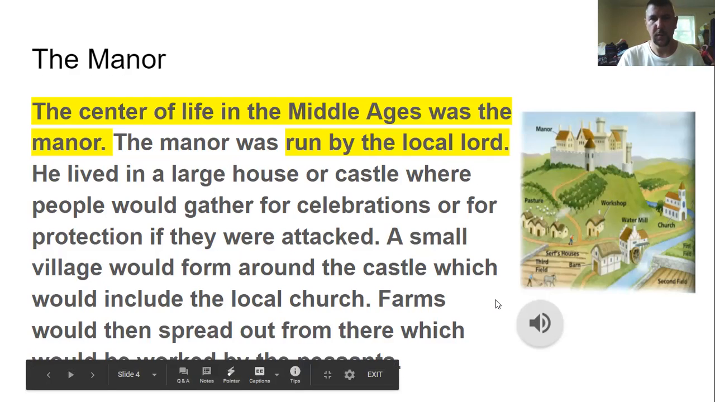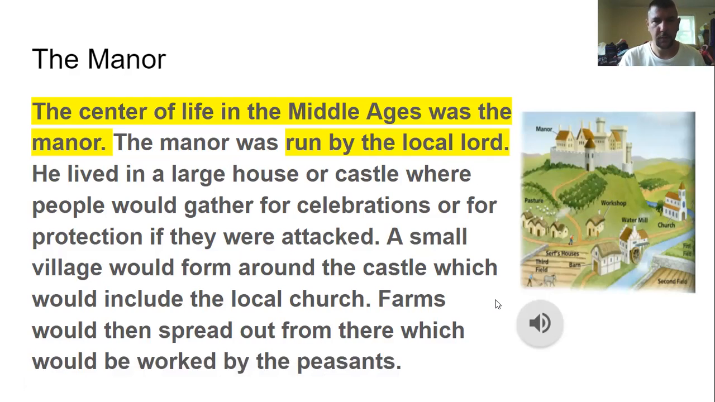The manor. The center of life in the Middle Ages was the manor. The manor was run by the local lord. He lived in a large house or castle where people would gather for celebrations or for protection if they were attacked. A small village would form around the castle, which would include the local church. Farms would then spread out from there, which would be worked by the peasants.